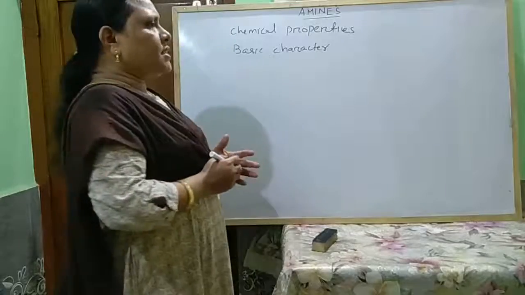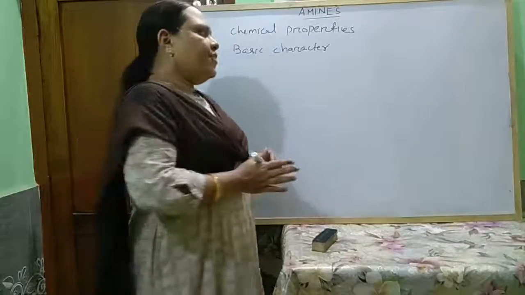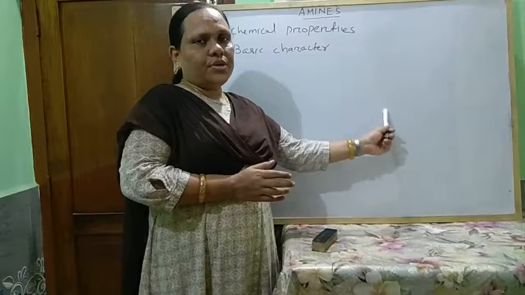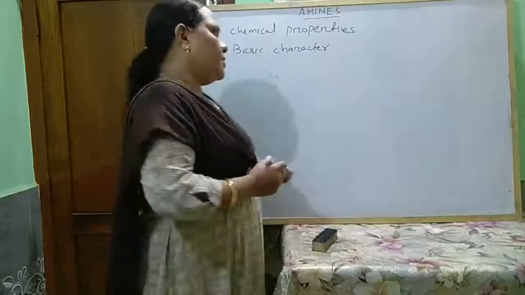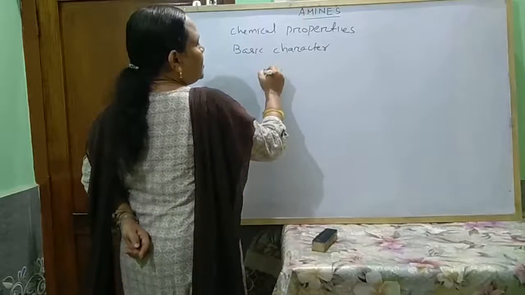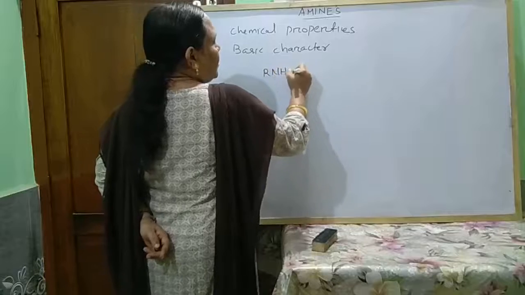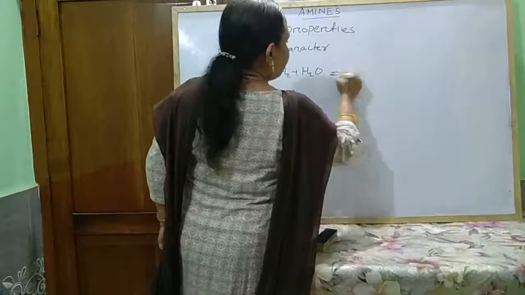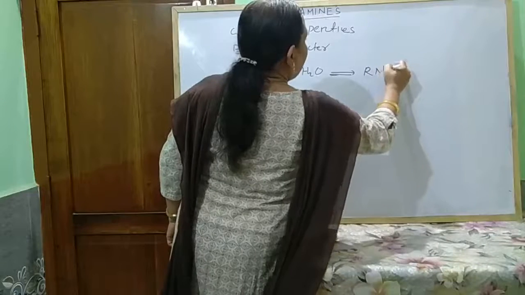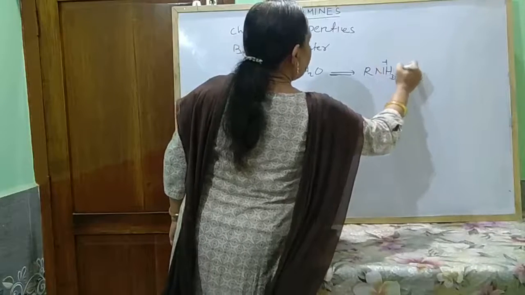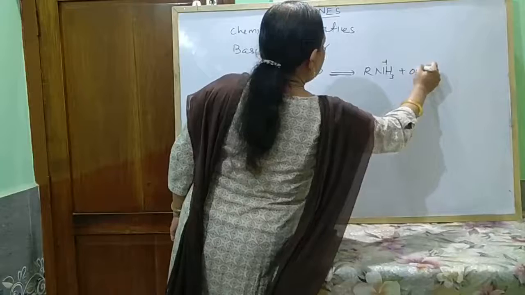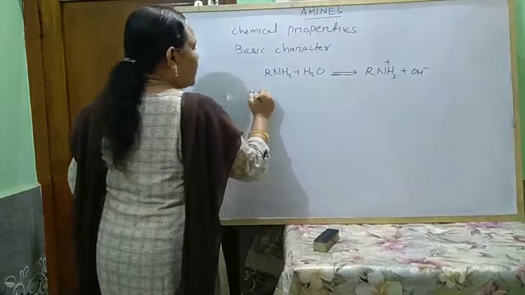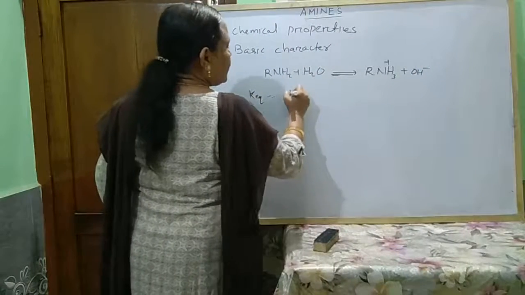When these amines are dissolved in water, they form a substituted ammonium ion and hydroxide. Look here. Suppose RNH2 plus water gives rise to RNH3 plus and OH minus. Then what is the equilibrium constant?